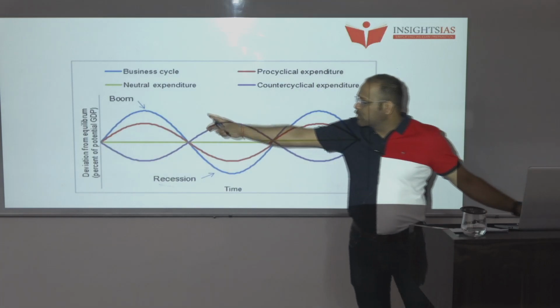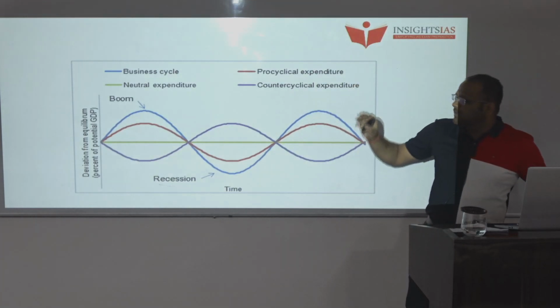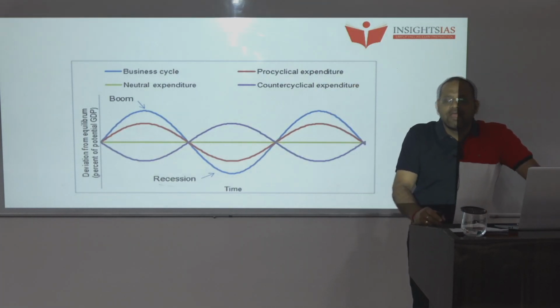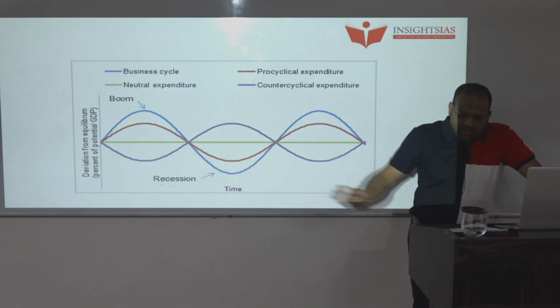Let's understand the pro-cyclic fiscal policy or pro-cyclic expenditure. It reinforces the business cycle. If the business cycle is boom, the government is spending, meaning expansionary during the good time and contractionary during the bad time, as it happens in the family.